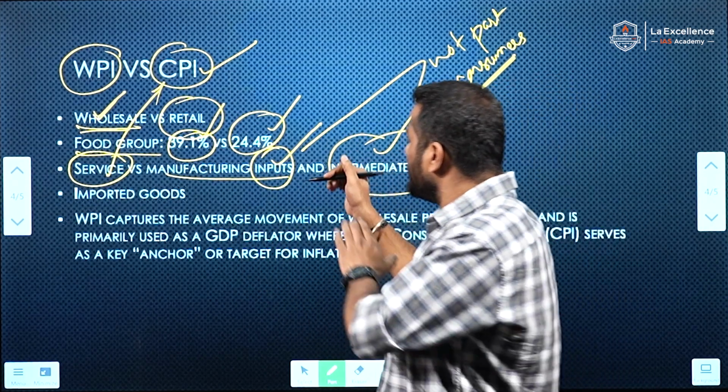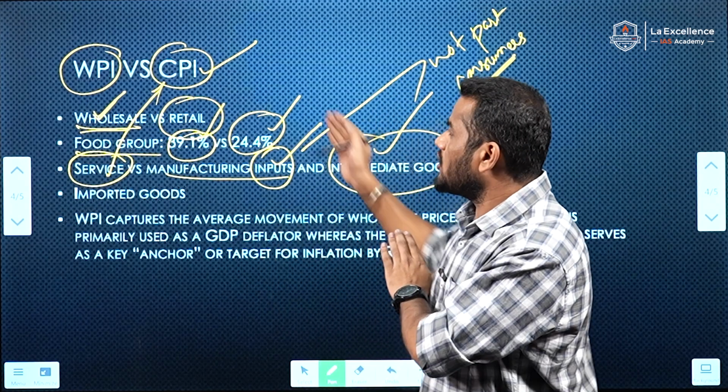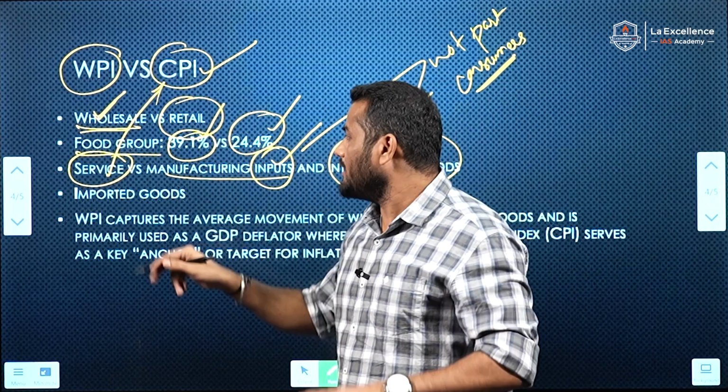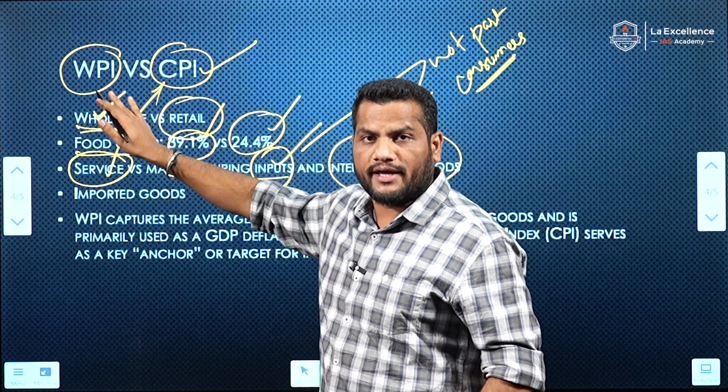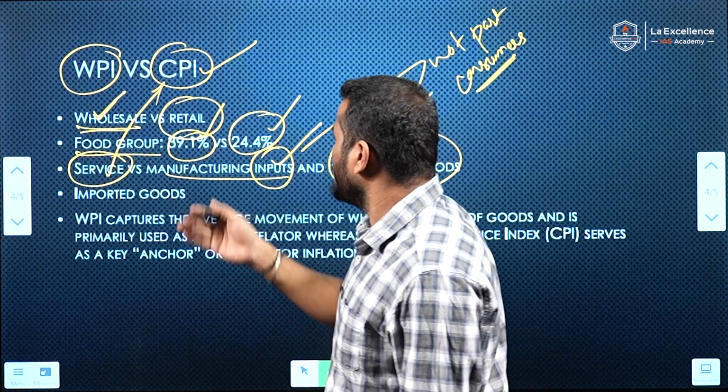Because of this, inputs and intermediate goods are not part of the consumer price index, whereas services are not part of the WPI. This is another major difference between these two.